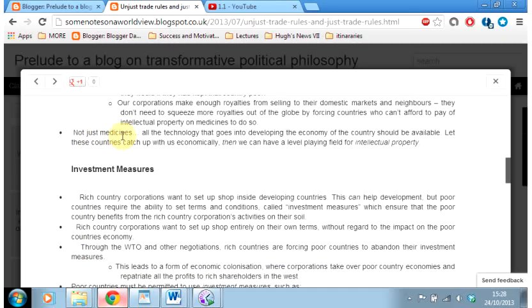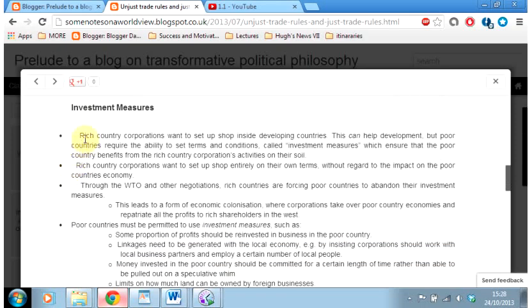And it's not just medicines. This applies to all the technology that goes into development of a country. Investment measures. Rich country corporations want to set up shop inside developing countries. This can help development, but poor countries require the ability to set terms and conditions, called investment measures, which ensure that the poor country benefits from the rich country corporations' activities on their soil.